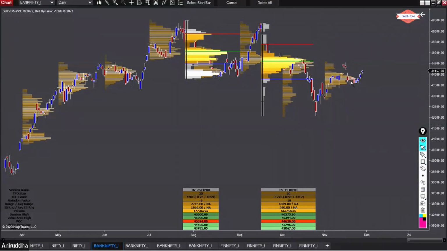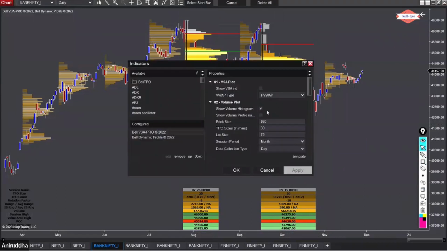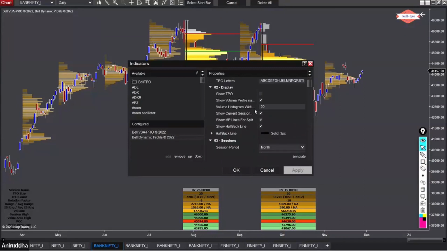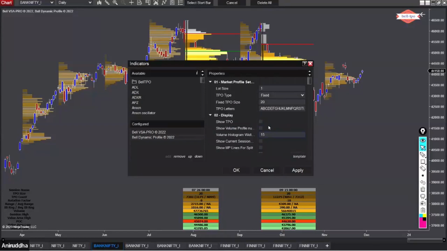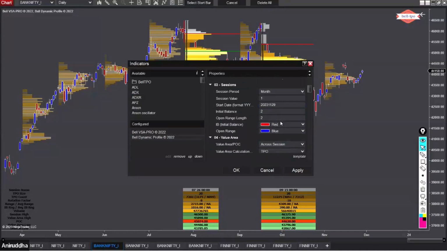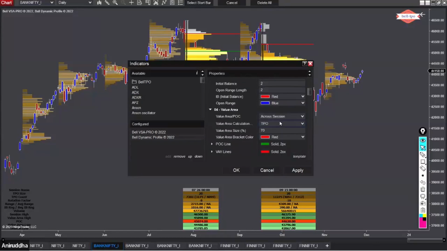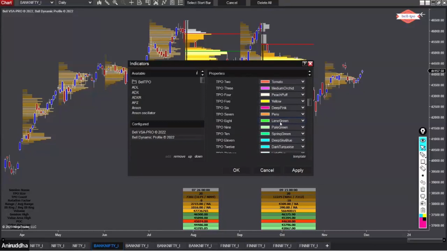So if you go to this indicator, we can change different settings. All right, so if I go to this dynamic profile, I don't want to, let's say, see volume profile numbers. Histogram width, let's say I want to keep it a little smaller, 15. Don't show current session, MP lines, no. Half back line I don't want. So the lesser number of things you plot, the faster this indicator will work, and the fewer resources it will consume. All right, so all these things are there.